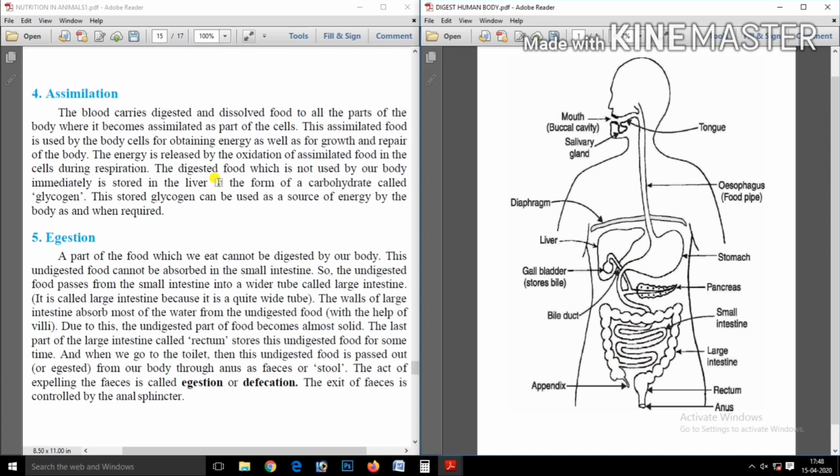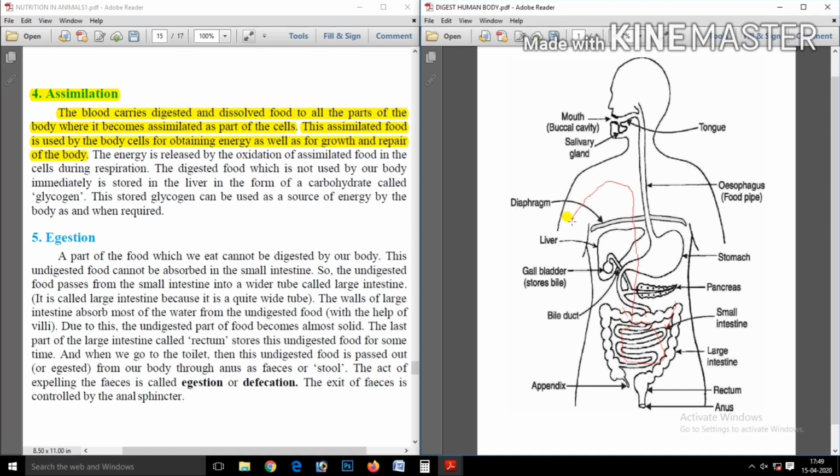Now the fourth step is assimilation. When the blood carries this food, the food goes into all the parts of our body, and after that it is inserted into each and every cell. So from the small intestine, with the help of blood capillaries, the food passes into the whole body.